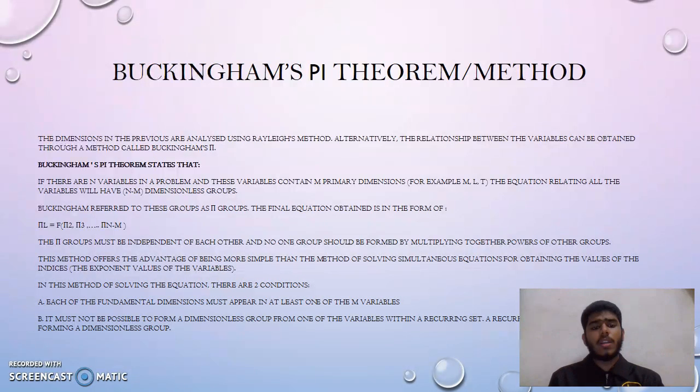In this method of solving the equation, there are two conditions. A: each of the fundamental dimensions must appear in at least one of the m variables. B: it is not possible to form a dimensionless group from one of the variables within a recurring set. A recurring set is a group of variables forming a dimensionless group.